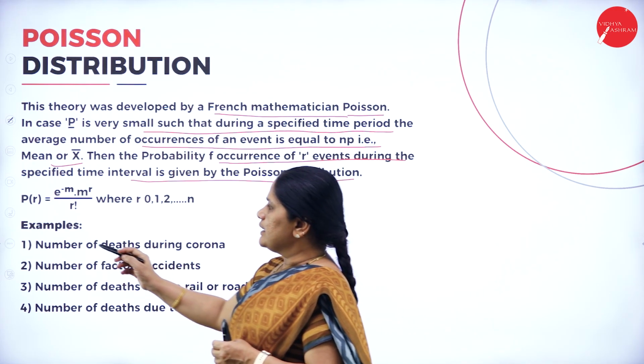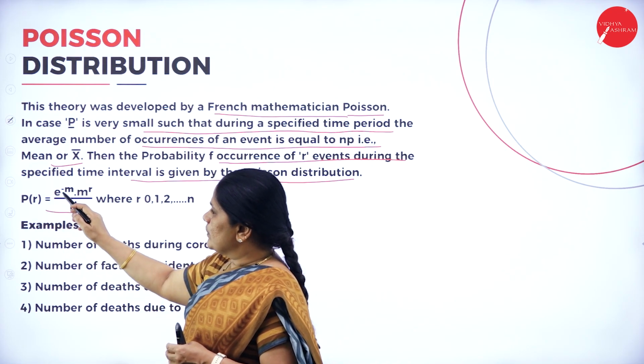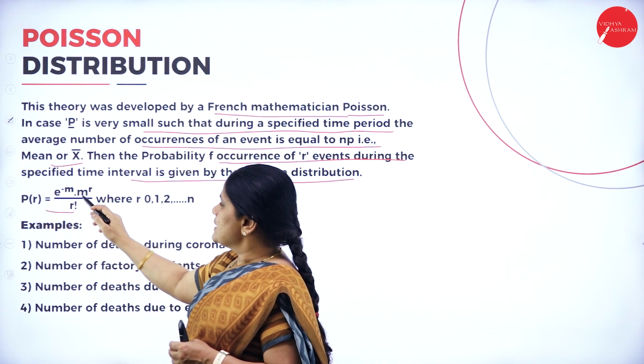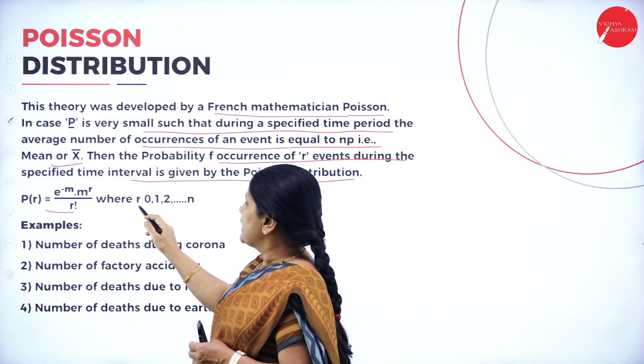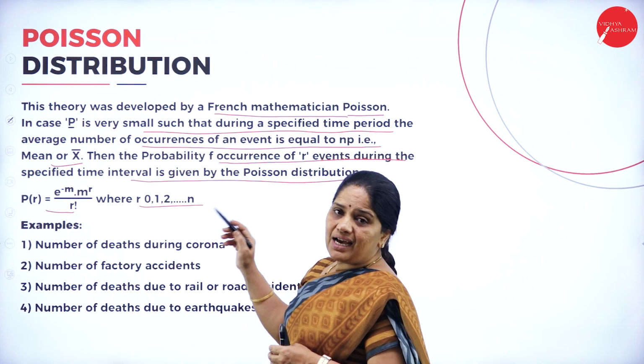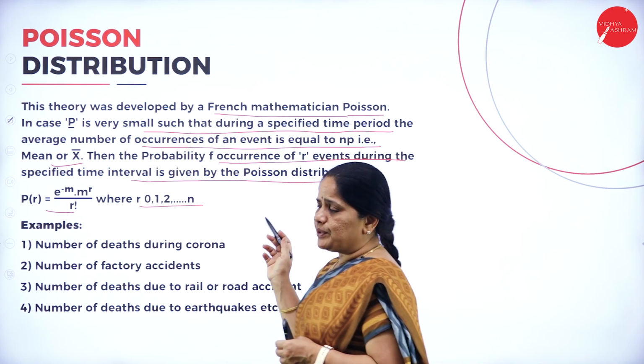So the formula is probability of r equals e to the power of minus m into m to the power of r divided by r factorial, where r is the occurrence of the event, that is 0, 1, 2 up to n.